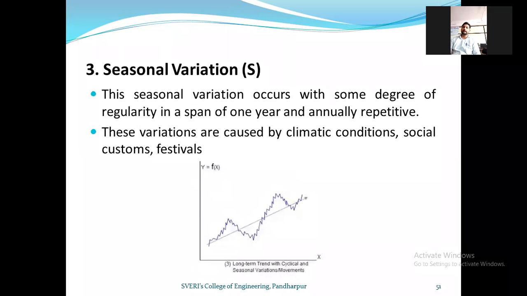Over. Shall I move ahead to the next point? The third one, seasonal variation, in bracket capital S. In that you can write the first point: this seasonal variation occurs with some degree of regularity in a span of 1 year.